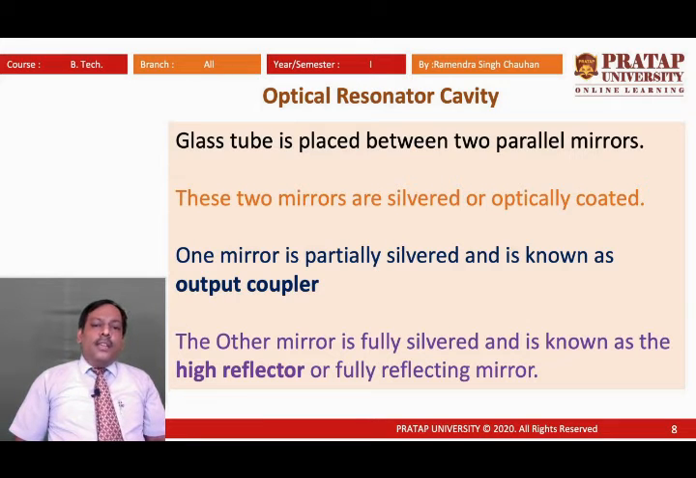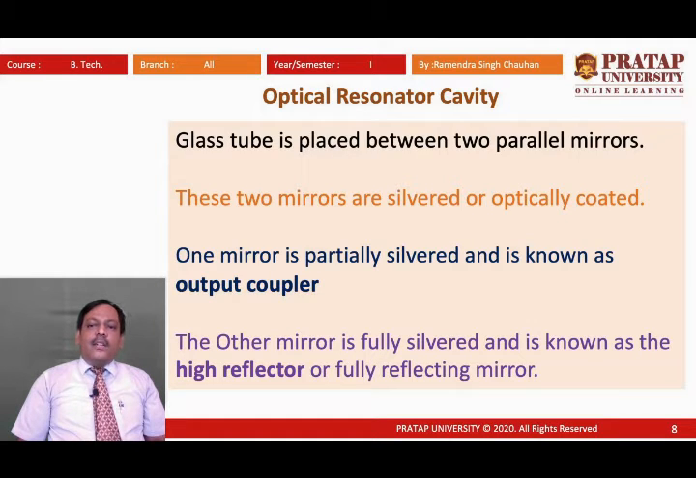Now, the glass tube, because we know the optical resonator cavity is the third essential component. Here the glass tube is the active medium in which the helium neon mixture is present, placed between two parallel mirrors, the combination we talked about earlier and which was shown in the diagram of the helium neon laser.